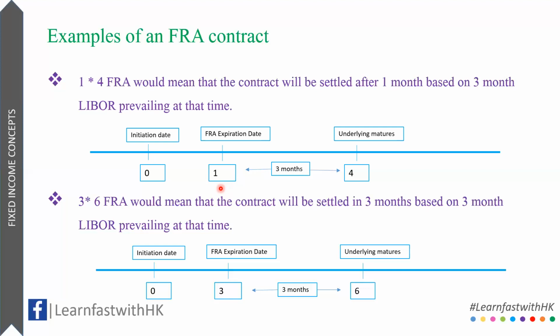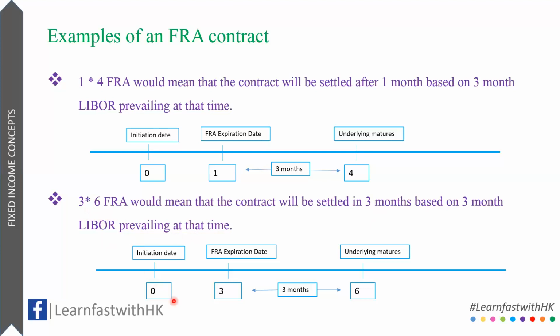The next one we have is a 3/6 FRA. This contract will expire in 3 months, and at expiration, the profit and loss calculations will be based on 3-month LIBOR, which is again the difference between 6 and 3. Now let's look at a complete example for more clarity.